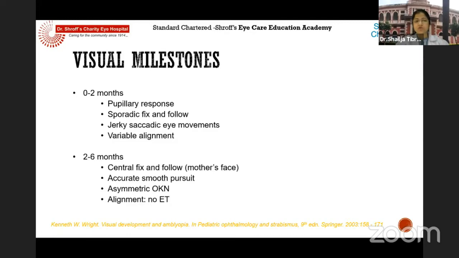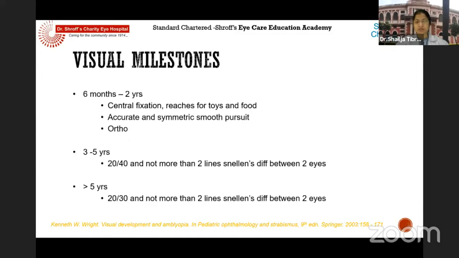Around 0 to 2 months, you would have the pupillary response and a sporadic fix and follow. The fix and follow or the central steady maintained fixation that we see in children comes only after 2 months of age. So before that, it has to be just the pupillary response and a dazzle reflex or a blink response, which has to be seen. After that, it will be the central steady maintained. Even smooth pursuit, they develop around 4 to 6 months of age. But the saccades, they develop around 1 to 3 months of age. At this stage, there should not be any esotropia in a child.